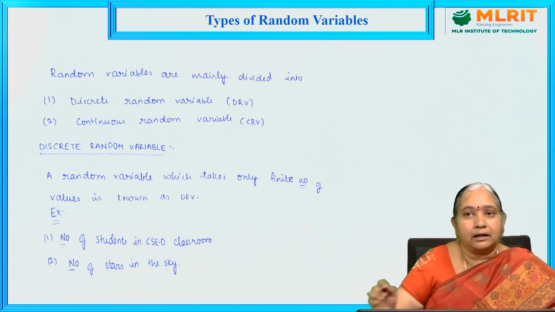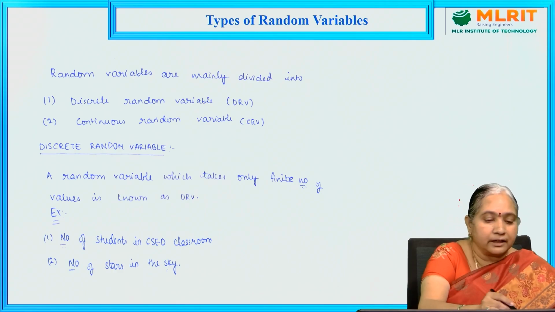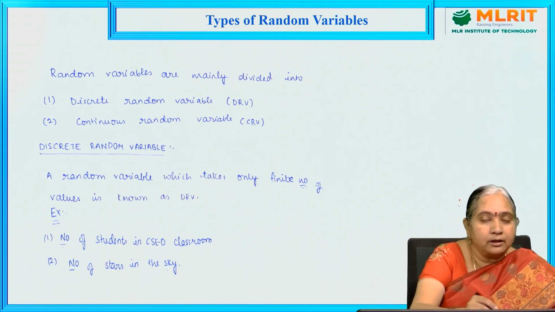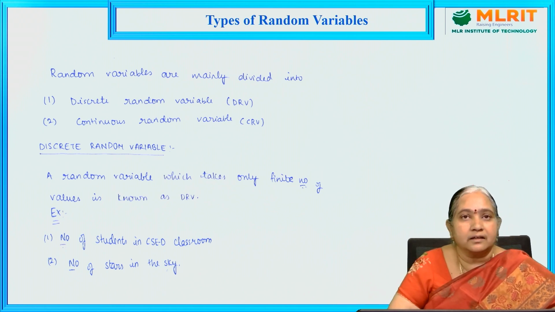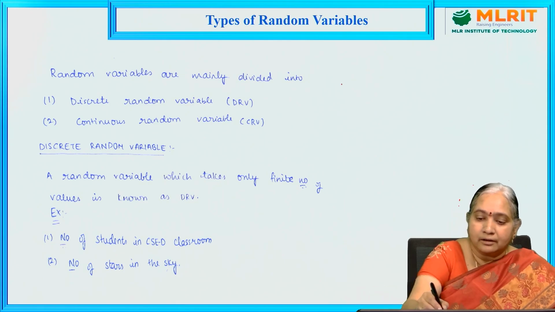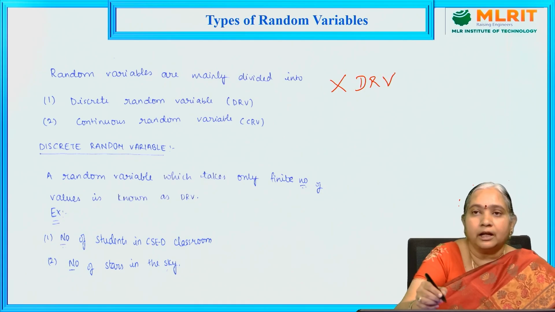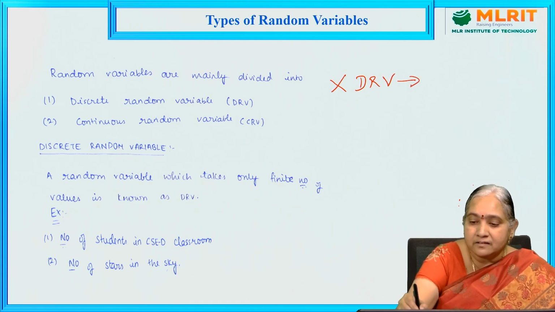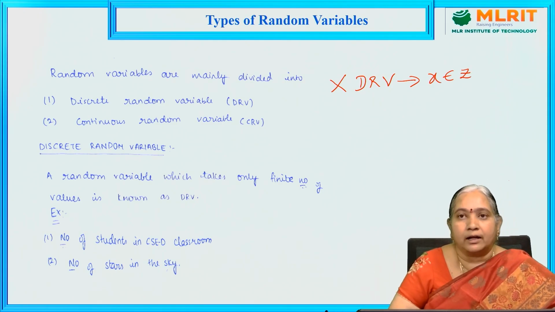Now these random variables are categorized into two types, discrete random variable and continuous random variable. What is the difference between them? A random variable X is a discrete random variable only if X takes integers or a finite number of values.